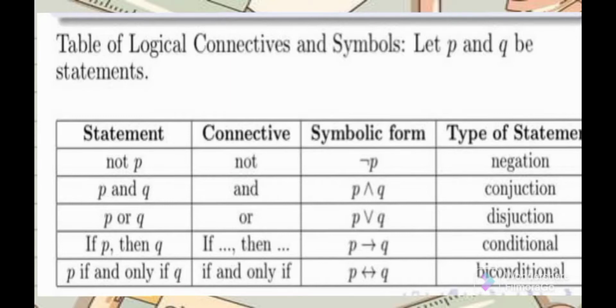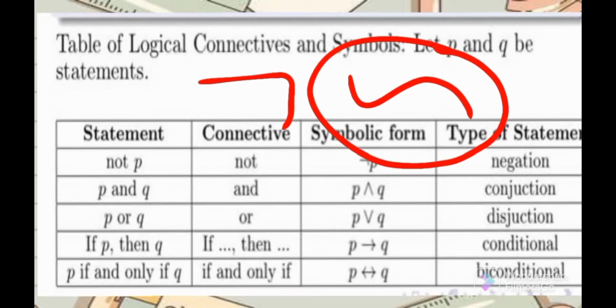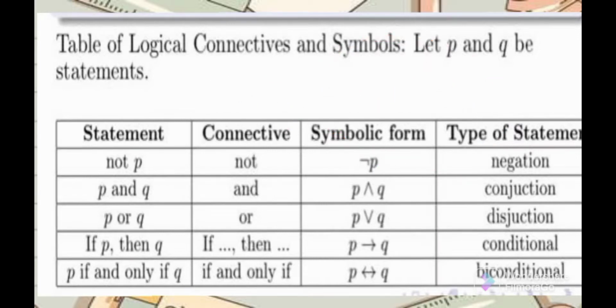The statement "not P" has the connective "is not," and the symbolic form is this kind of symbol. The type of statement is negation. As more reminders, there are two types of negations, this one and this one. This is another type of negation symbol that can be used in some other problems and equations.